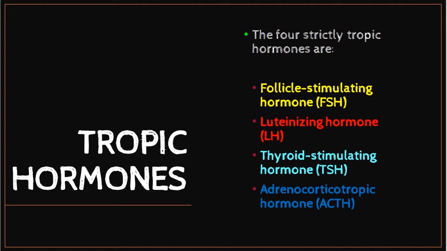TSH, or thyroid stimulating hormone, functions to regulate the production of hormone by the thyroid gland. And adrenocorticotrophic hormone, or ACTH, has the function of regulating the production of hormone by the adrenal cortex.